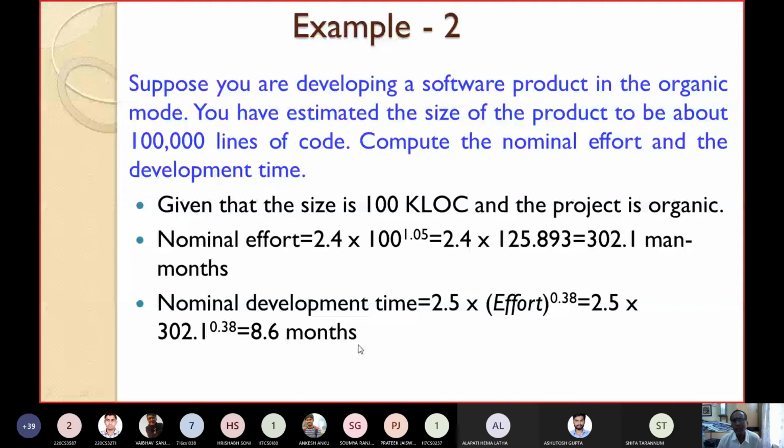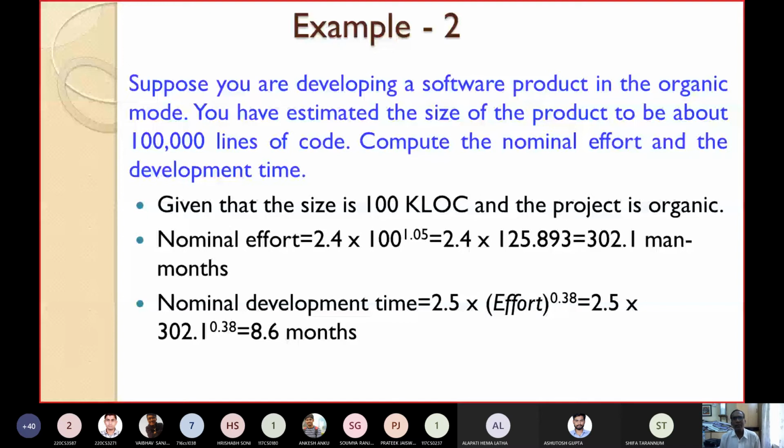If it asks for the cost, like if the salary per month is 20,000, what will the cost be? Just multiply 20,000 by 302.1, because this is the man months required. Whatever the value, that much cost will be required to develop the product. If the salary per month is 20,000, that is to be given to the developer. Okay, this is example 2.